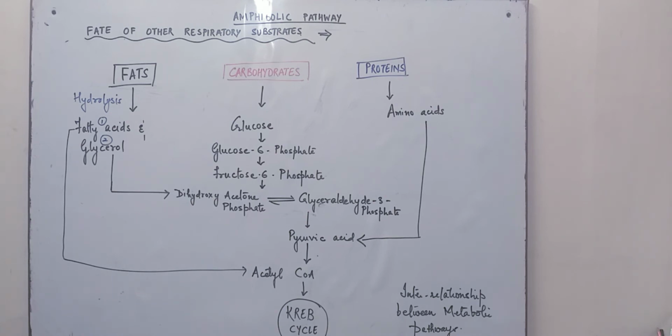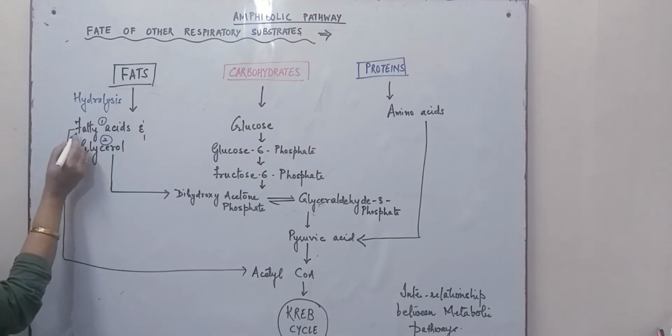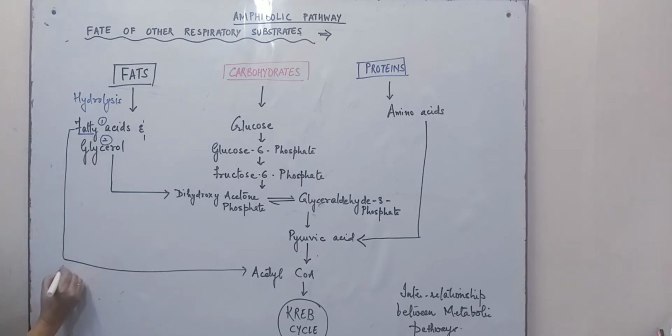The fatty acid will undergo beta oxidation to form acetyl coenzyme A. The glycerol, although it is a precursor of glucose, meaning we can obtain glucose from it, is converted into glyceraldehyde 3-phosphate to enter the Krebs cycle.